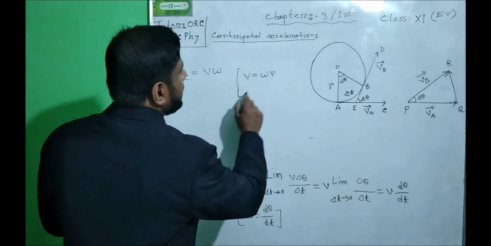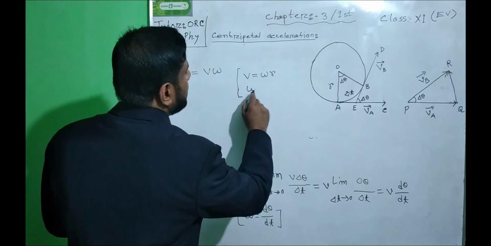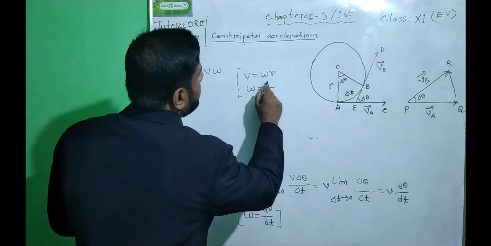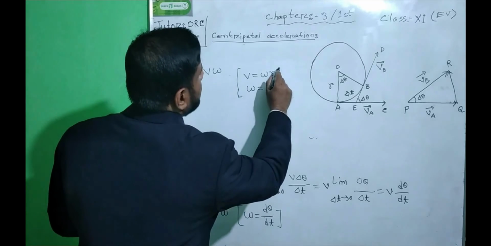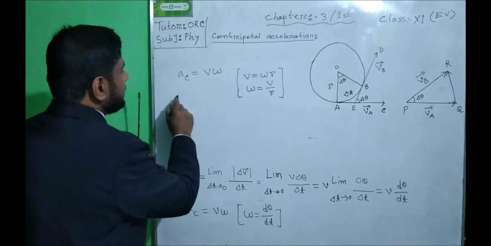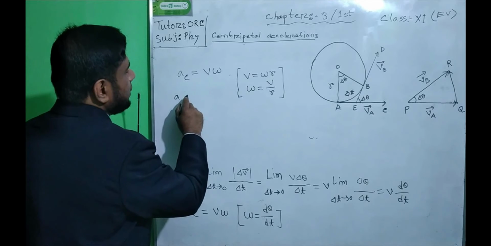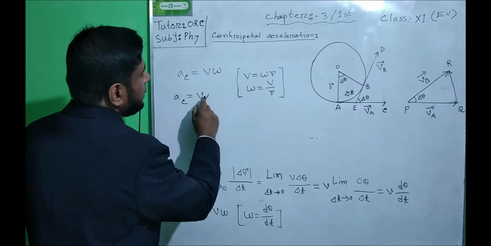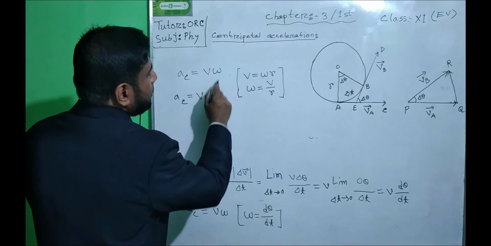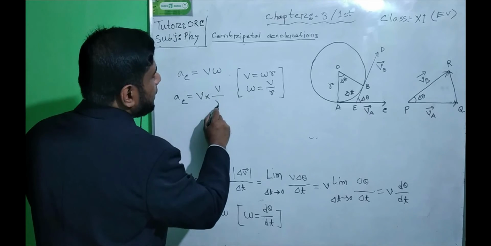So we can replace the value of omega here. So omega equals v by r. Let us put the value here: centripetal acceleration is equal to v into, in lieu of omega, v by r.